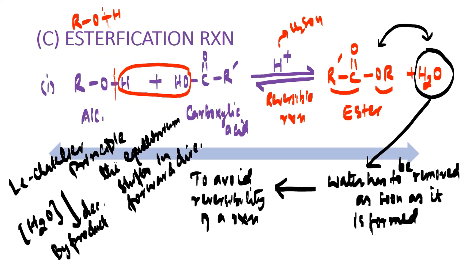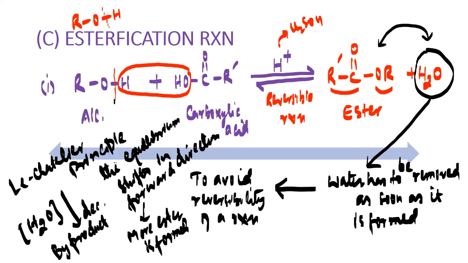So when equilibrium shifts in forward direction, more and more ester will be formed. Okay, more ester will be formed. Not only more ester, more water will be also formed. So then you have to keep on removing the water. Yes or no? To avoid the reversibility of this particular reaction.